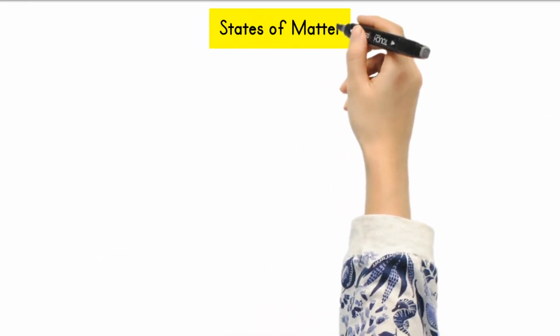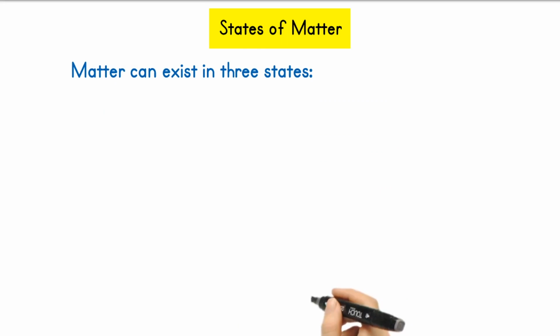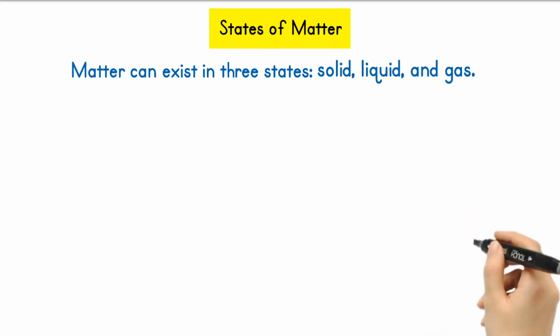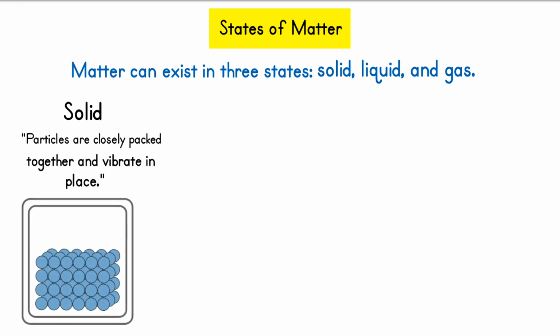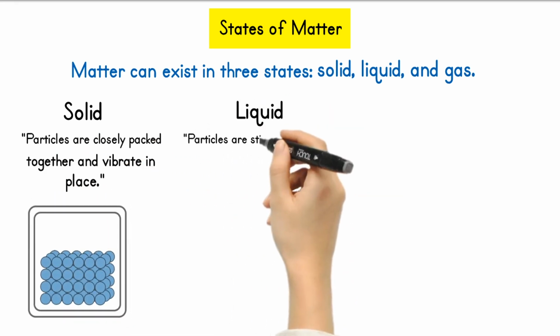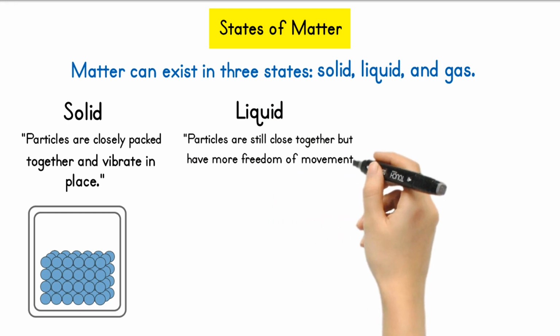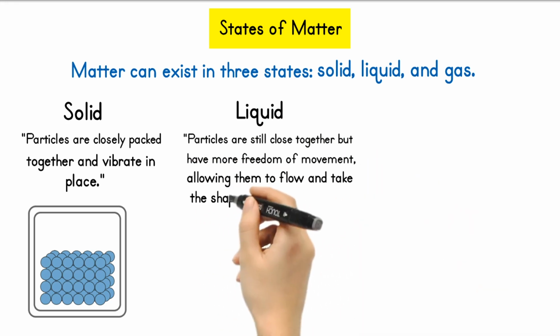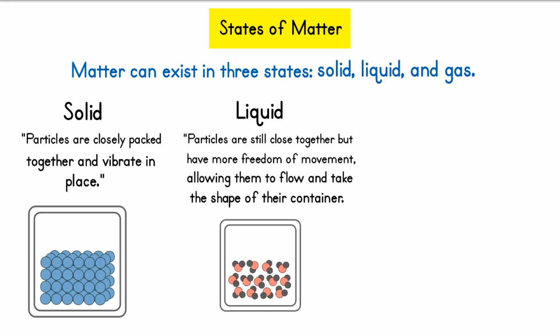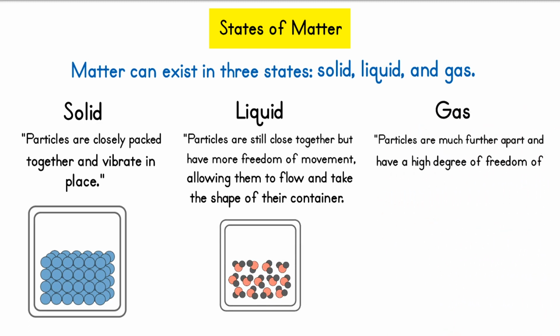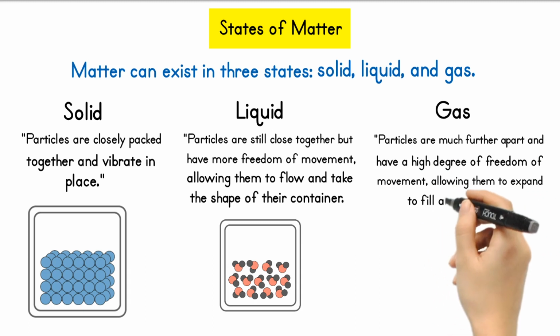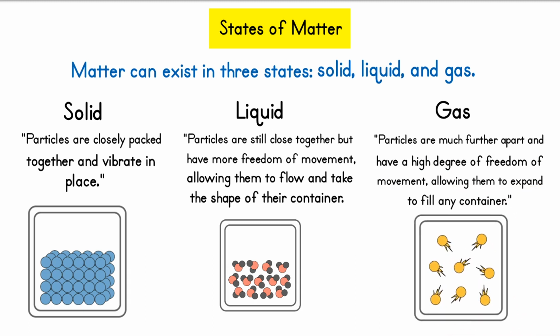States of matter. Matter can exist in 3 states: solid, liquid, and gas. In a solid, particles are closely packed together and vibrate in place. In a liquid, particles are still close together but have more freedom of movement, allowing them to flow and take the shape of their container. In a gas, particles are much further apart and have a high degree of freedom of movement, allowing them to expand to fill any container.